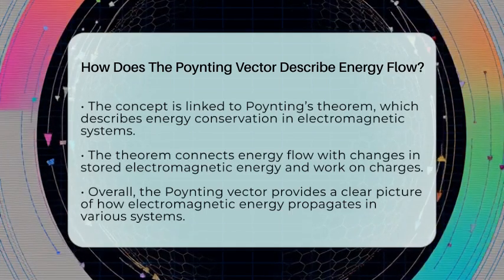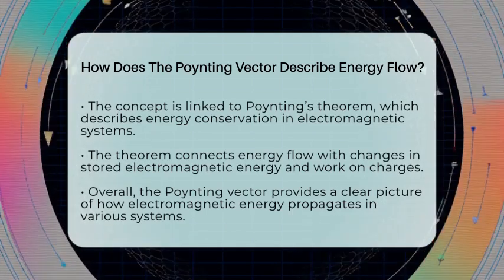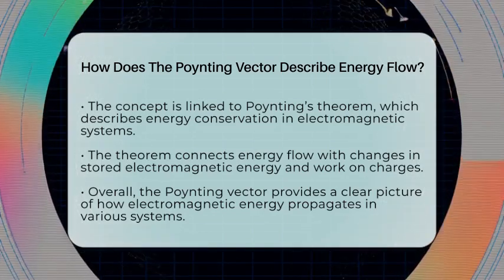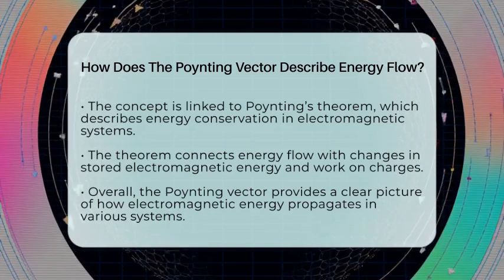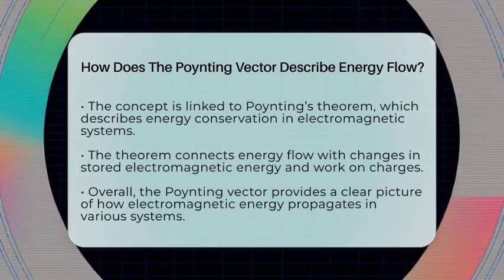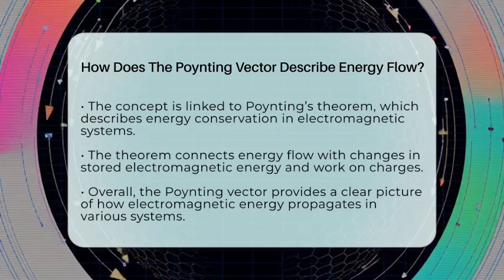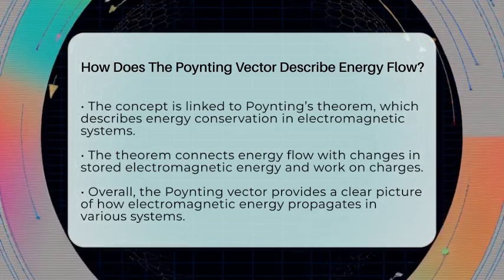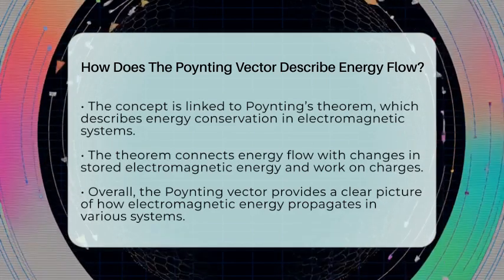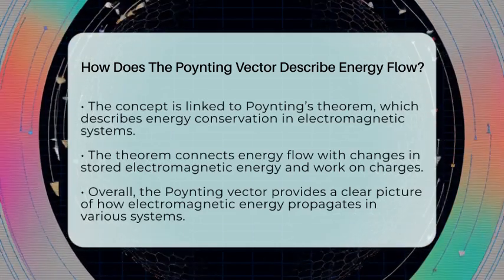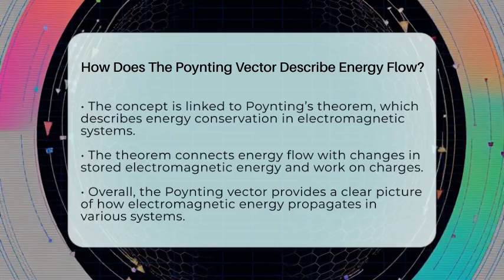In summary, the Poynting vector is a simple but powerful way to see how electromagnetic energy travels through space. It tells us both the direction and the amount of energy flow, linking the abstract electric and magnetic fields to the real transfer of power. Whether designing antennas, power lines, or optical systems, understanding the Poynting vector is essential for making efficient and effective electrical systems.